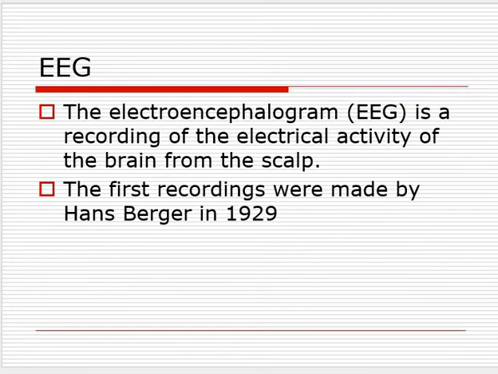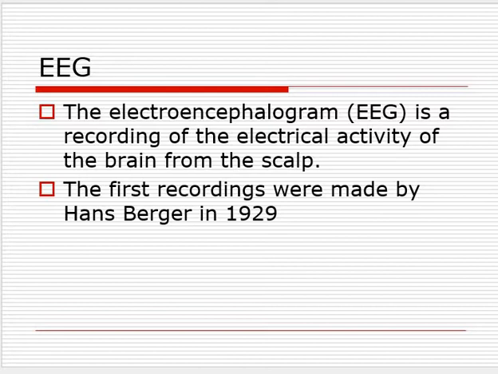As I said, EEG is a method of recording the electrical activity of the brain. How do we measure the electrical activity of the brain? We are not getting inside the brain to measure anything.